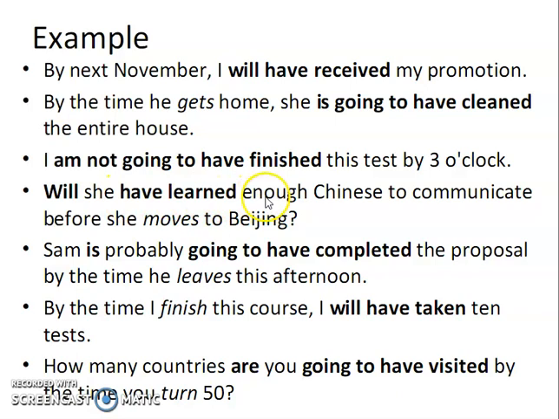Will she have learned enough Chinese to communicate before she moved to Beijing? Now will is used here, and it is showing an interrogative sentence, so the rest of the sentence will go as it is.